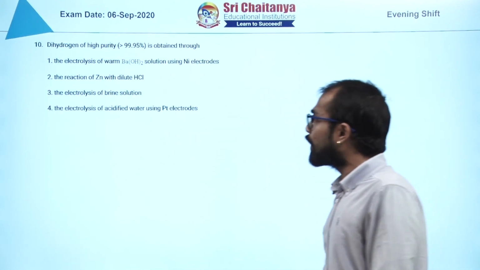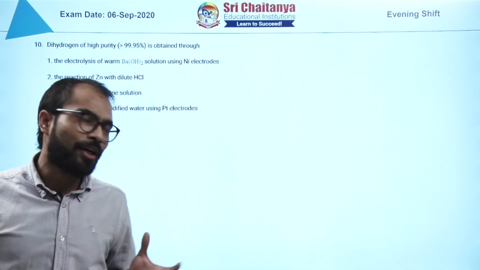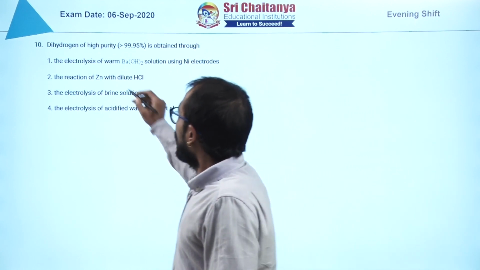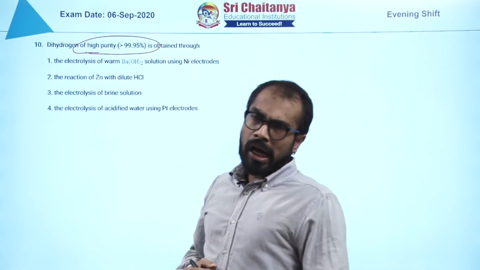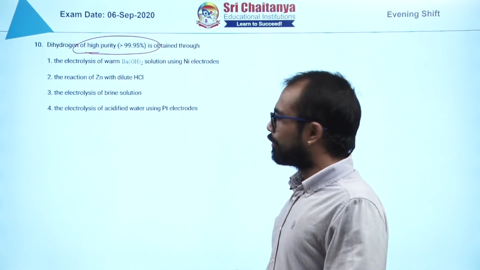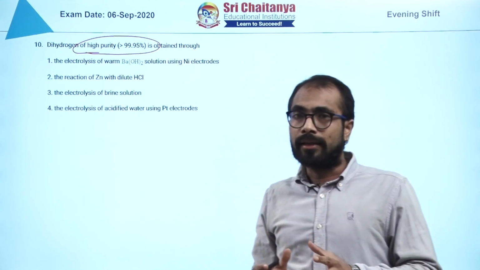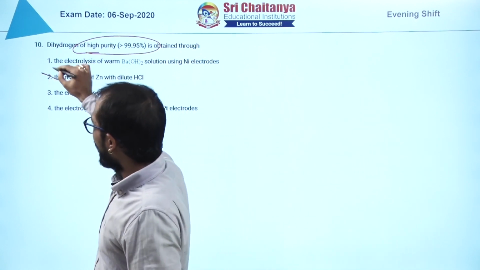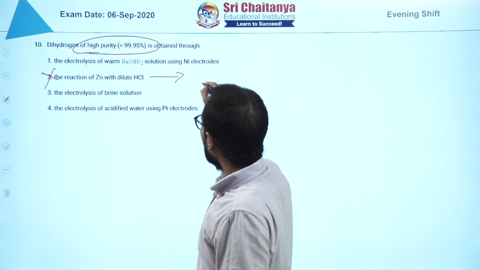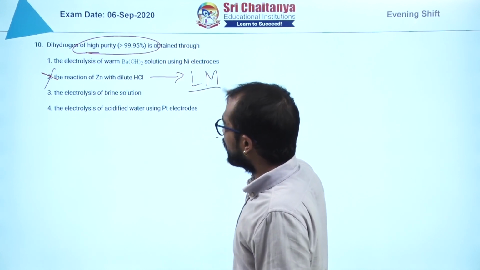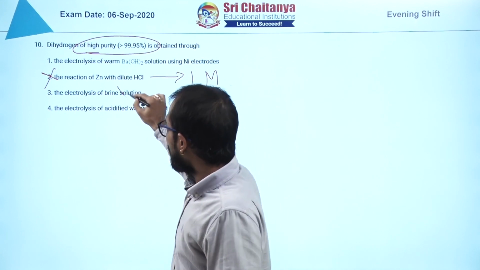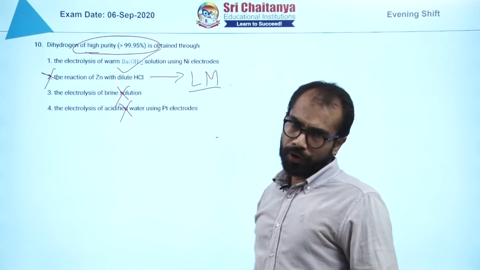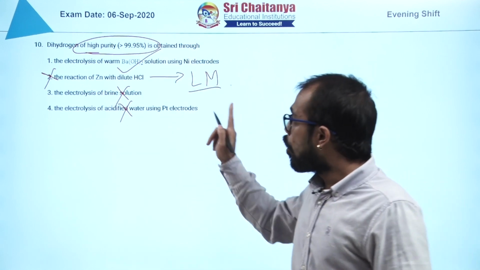The next question is from hydrogen, preparation of hydrogen. You will find this in the NCERT. Again, this is a question from NCERT. They are asking high purity hydrogen can be prepared by. So high purity hydrogen is obtained via electrolysis. So you have to go for electrolysis. Clearly you will strike this out. Now this one is a laboratory method. Others are not electrolysis, and in these cases you do not get hydrogen very pure. Here you are going to get hydrogen very, very pure. So the answer here is option number 1.